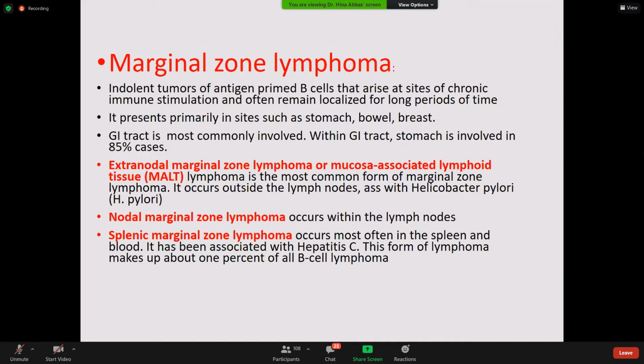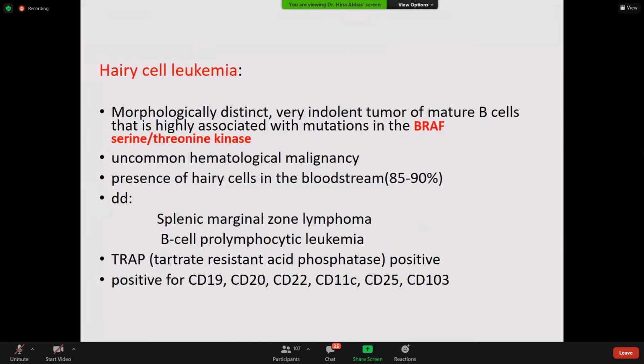Okay, so we have 3 marginal zone lymphomas. Extranodal marginal zone lymphoma is outside the lymph node, in mucosa associated lymphoid tissue, MALToma we call it. Then we have nodal marginal zone lymphoma. As the name indicates, this marginal zone lymphoma occurs in the marginal zone of the lymph node. And then splenic marginal zone lymphoma takes place in the marginal zone of the spleen.